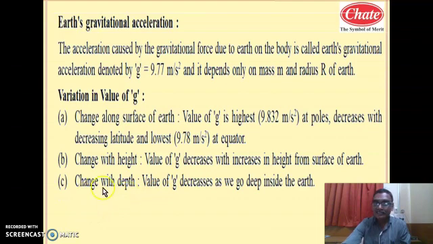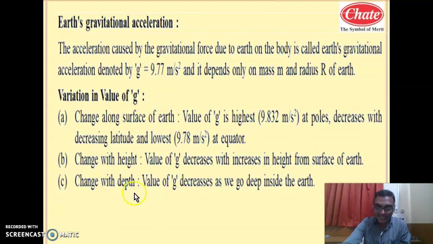Change with depth. So as the depth increases, then what happens? The distance decreases, but at the same time gravitational force is center to center, means it is considered between the center of one body to the center of another body. As it is center to center distance, we are considering the mass from that object up to the center that only exerts a gravitational pull on the body.